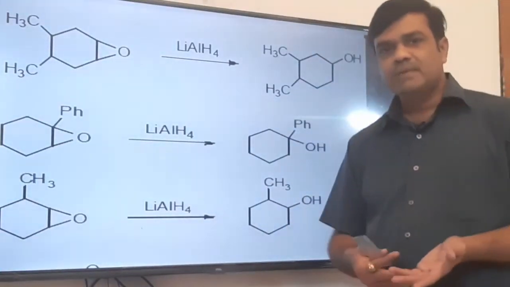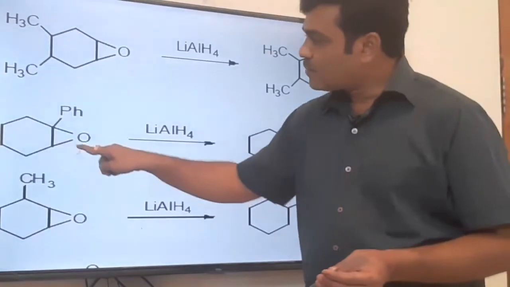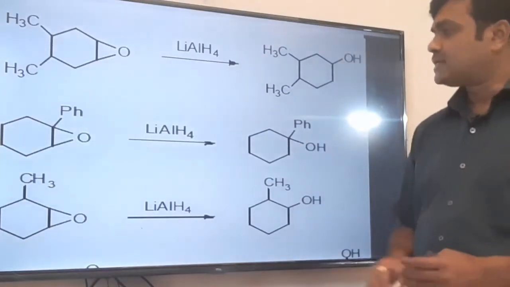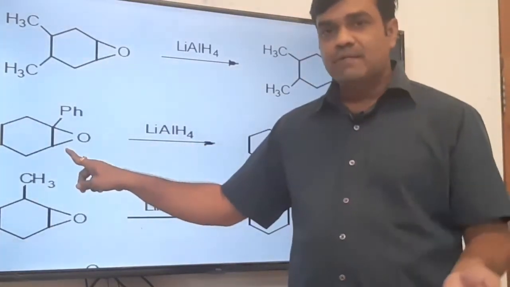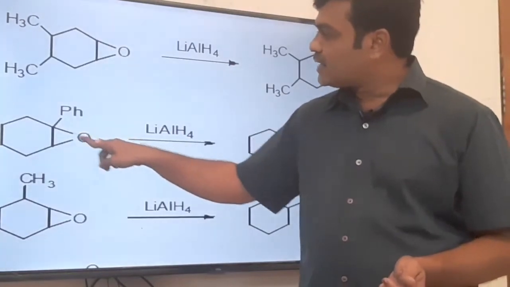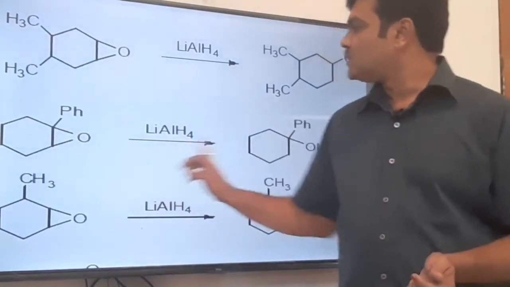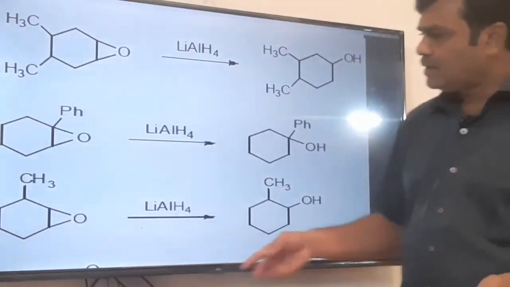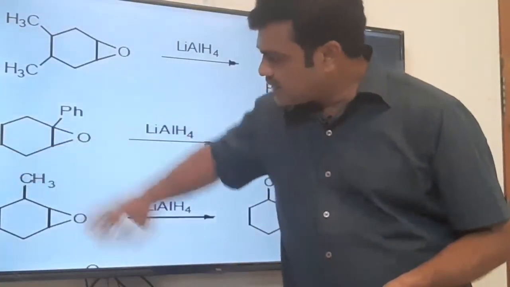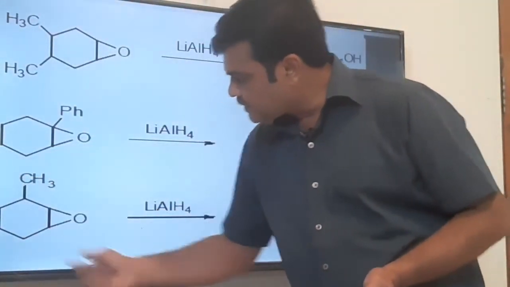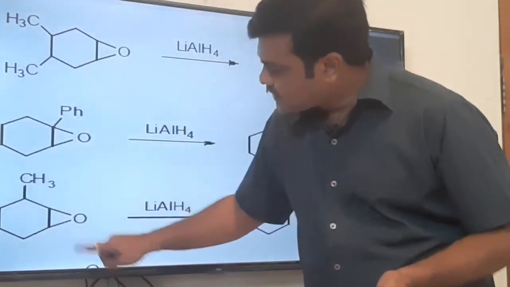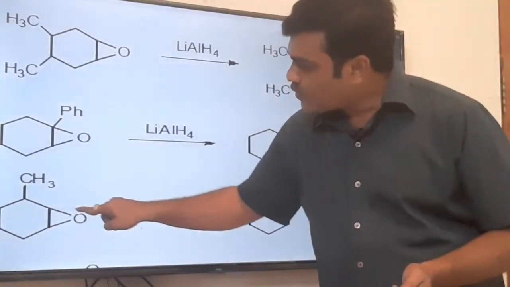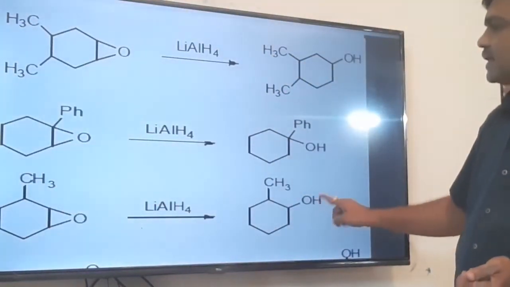Now from which side will the epoxide ring open? Whether it will open from the less substituted side or the more substituted side. The answer is from the less substituted side. The hydride ion attack will take place from the less crowded side. The ring will open in this way, and here OH is there and hydride goes to this carbon. Now in this case the bulkier side is here, as compared to this it is the less substituted side. So the hydride ion will attack from the less substituted side, the bond will open here, the hydride ion goes here and OH goes here.